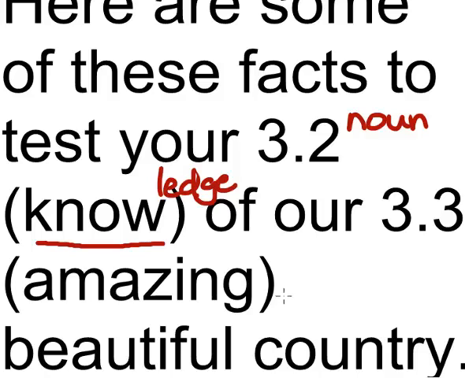Of our amazing, beautiful country. Now, if you had a comma there, then amazing would be perfectly correct. What part of speech is beautiful? It's an adjective. So, if we had amazing as an adjective, that would be fine. Amazing and beautiful and country. But there isn't a comma here. So amazing is not describing country, it's describing beautiful. What describes an adjective in English? An adverb.